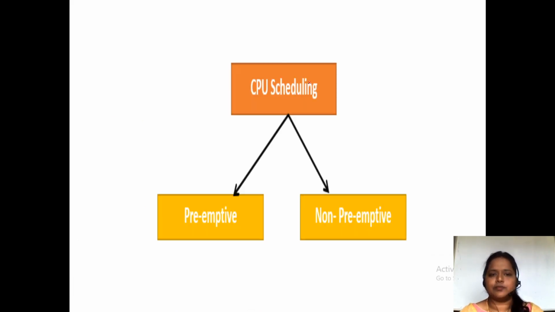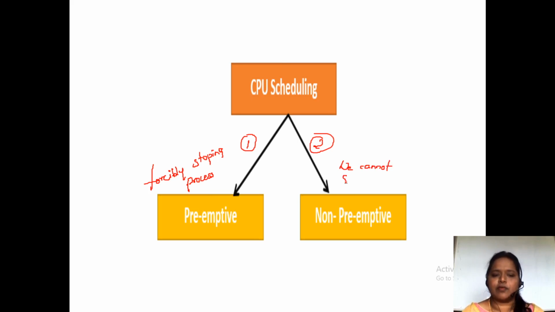Fine. So as I have said before, in CPU scheduling, the first part is preemptive scheduling, and the second part is non-preemptive scheduling. Preemptive, in the sense, we forcibly stop the process. Non-preemptive, in the sense, we cannot stop the process. We cannot stop a process in the middle.